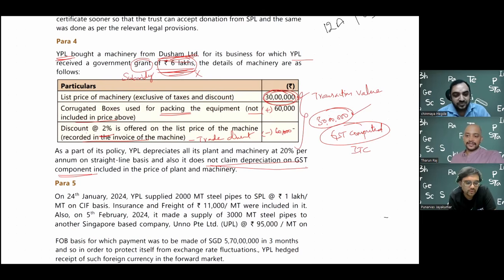So friends, as you can see, whatever we discuss is all extempore. We just go through the case study and we don't know what Tarun sir will ask me. I don't know what Chinmay sir will ask me. They don't know what I'll be asking. So it's more of a discussion among friends. That is why we also enjoy it, because time flies in this. I don't know whether it flies for you or not, but definitely for the three of us it flies.